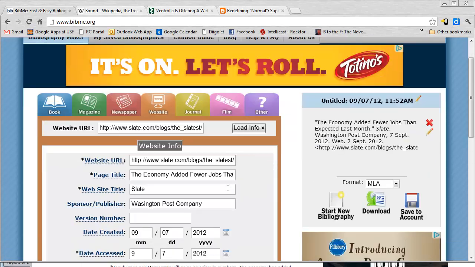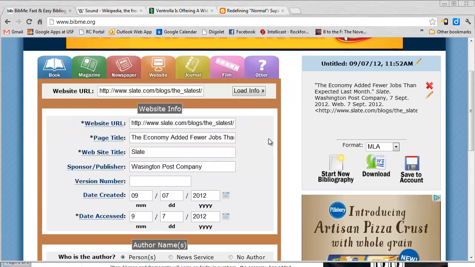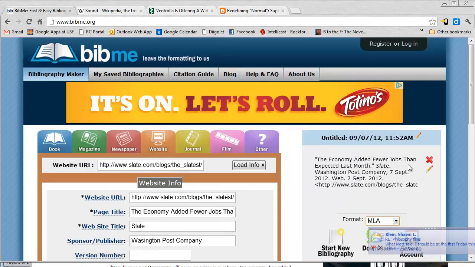And then if I had another professor who was like, no, take that same information and give it to me in APA, you could spit it out in APA as well. I think that is the real advantage of a site like this. Use it if you want, create an account if you want, use another thing if you want. It's all fine. I'm going to leave you with that.